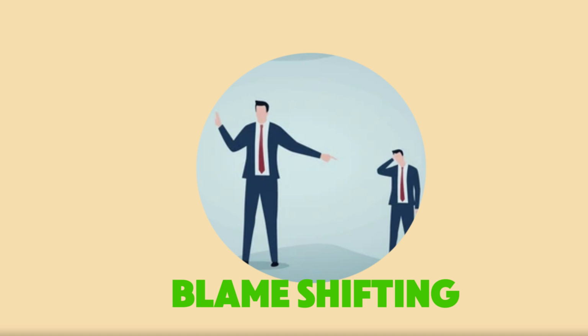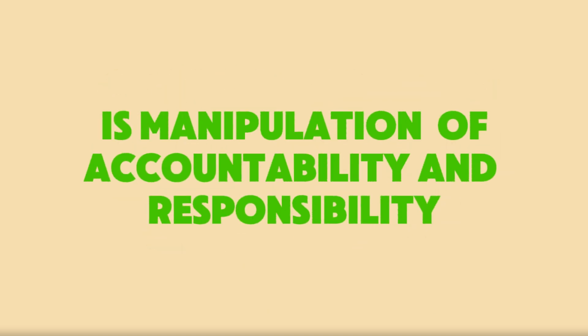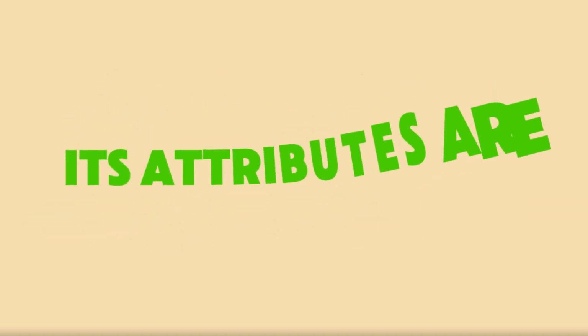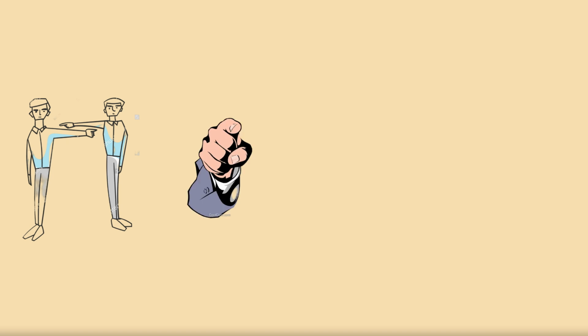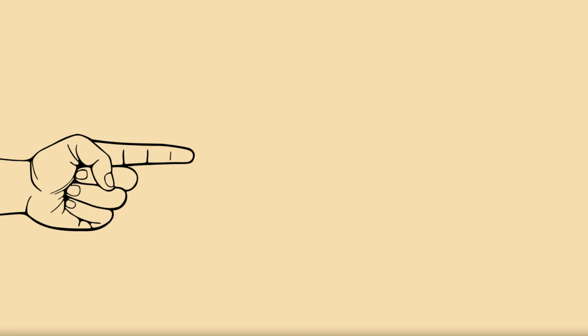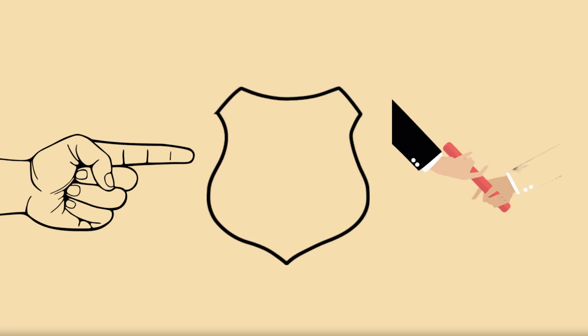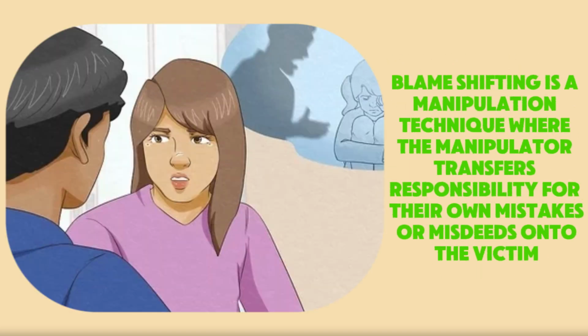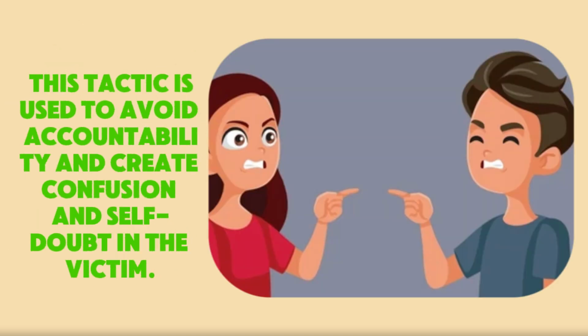Blame shifting is manipulation of accountability and responsibility. Its attributes are deflection, accusation, denial, avoidance. Often use symbols: pointing finger, shield, passing baton. Blame shifting is a manipulation technique where the manipulator transfers responsibility for their own mistakes or misdeeds onto the victim. This tactic is used to avoid accountability and create confusion and self-doubt in the victim.